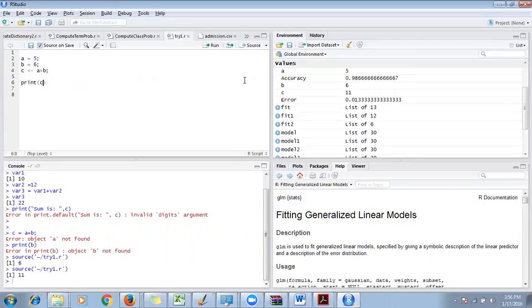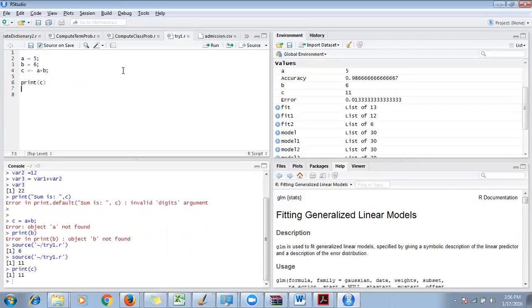Yep. So now if you see here, there was some error. Don't worry about it. So a equal to 5, b equal to 6, and I say just c equal to a plus b, and I'm just printing c. Now I have saved it, and there are two options to run it.